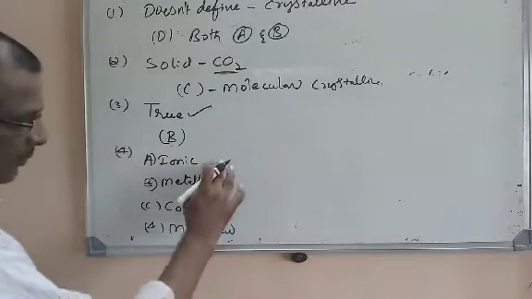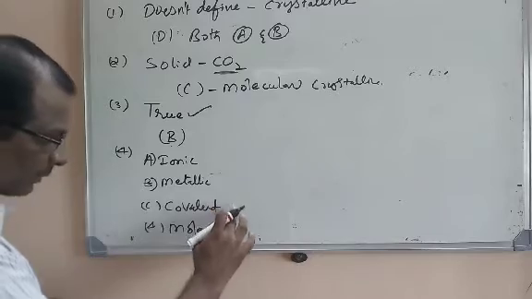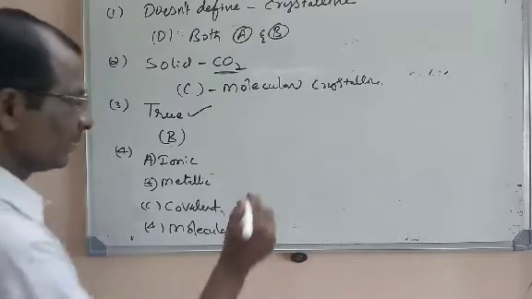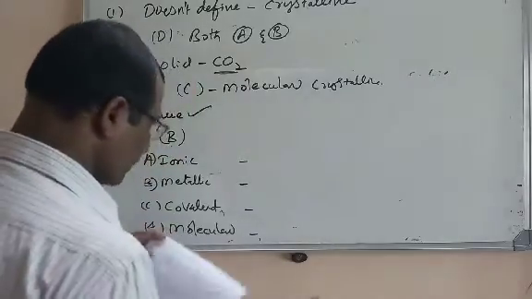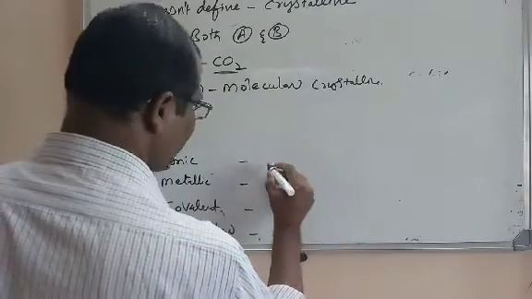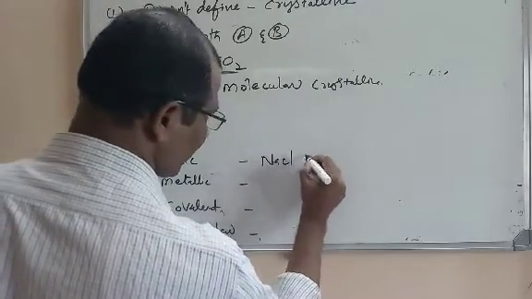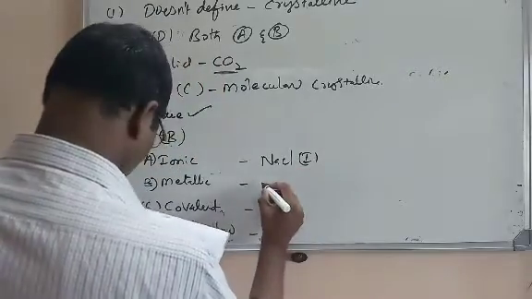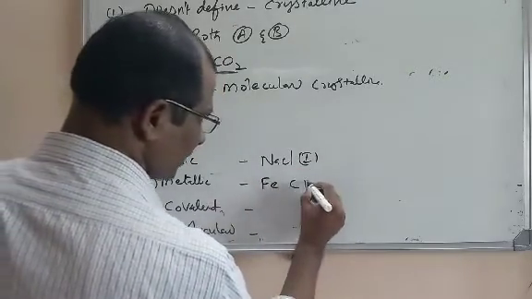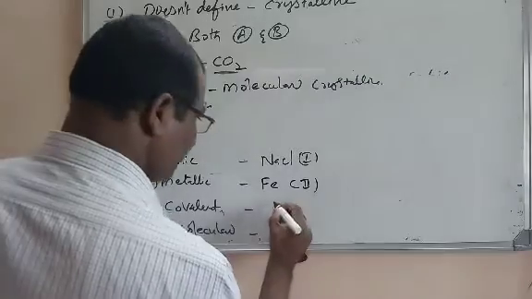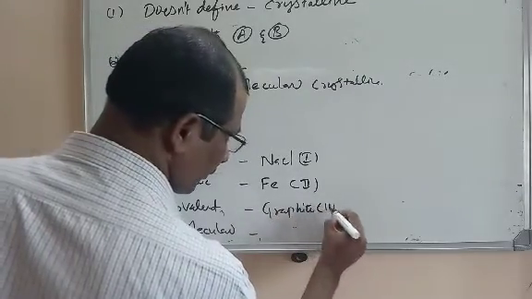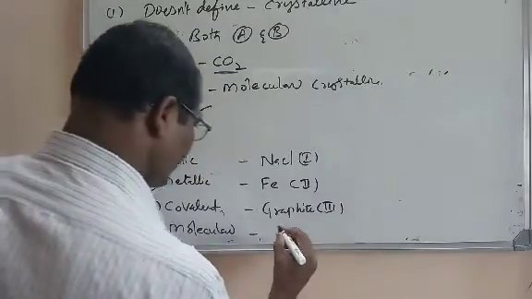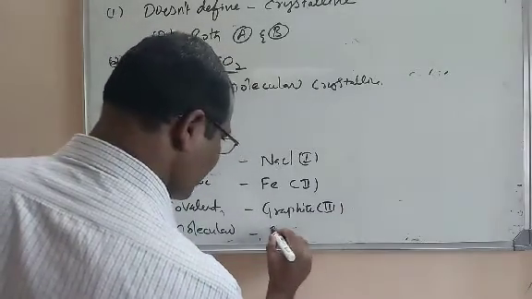Here in first column we have four types of crystals: ionic, metallic, covalent and molecular crystal. Now in the second column we have examples for these crystals. What are the examples mentioned here? Column 2, NaCl. This is first one. Second one is iron. Third one is graphite. And the fourth one in the second column is CO2.